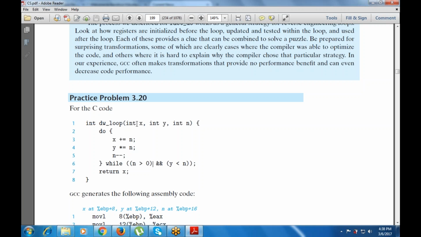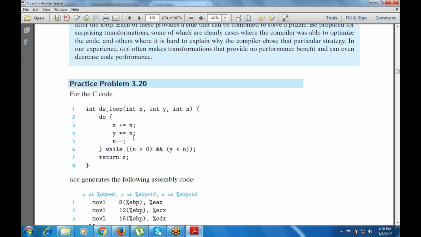Then y *= n, that means y is multiplied with n. Then n--, that is a decrement of n. Now the while condition: while n is greater than 0 and y is less than n. That means we are checking both conditions, n greater than 0 and y less than n. Then return x.